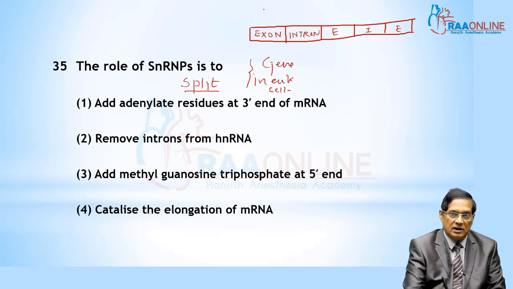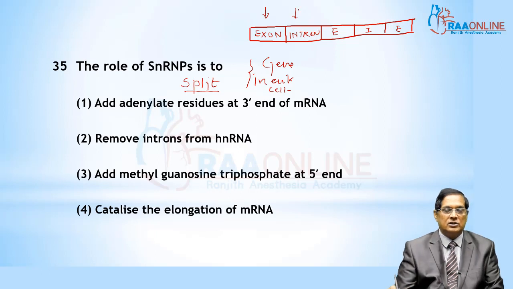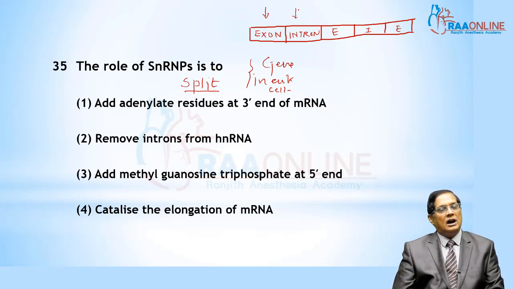Informative segments are called exons, non-informative segments are called introns. They are alternately arranged. So a gene in which information is segmented is known as a split gene and is found in the eukaryotic cell.